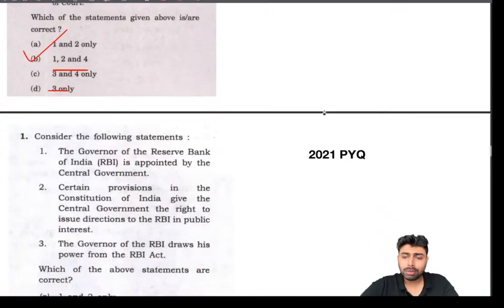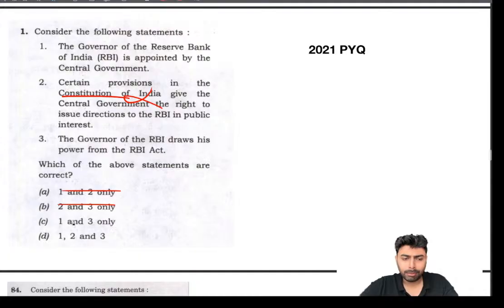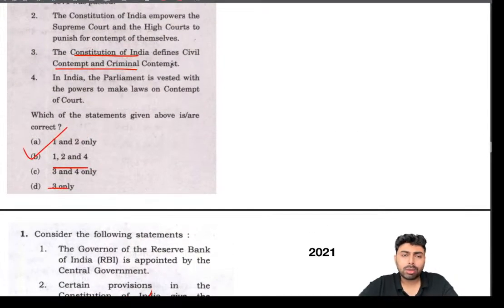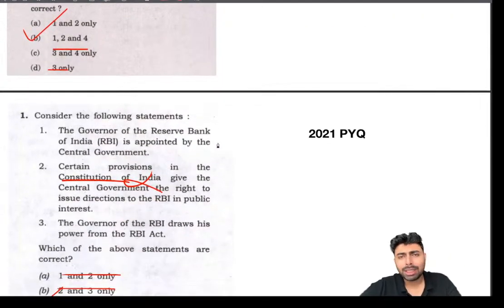This is in 2022. In 2021, it's regarding RBI. Certain provisions in the Constitution of India give the central government the right to issue directions. There is no mention of RBI in the Constitution, because RBI is not a constitutional body. So this is a wrong statement, and we can easily arrive at the answer as C. Again, fairly simple if you know that it's not mentioned in the Constitution. There are only a few things that are clearly mentioned and defined in the Constitution. Apart from that, most things are not mentioned or not defined in the Constitution. So that's all about it.